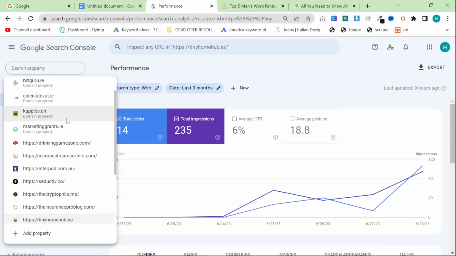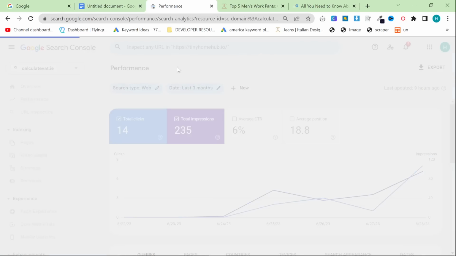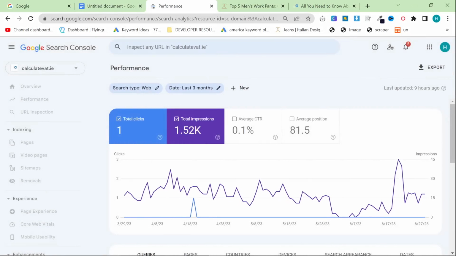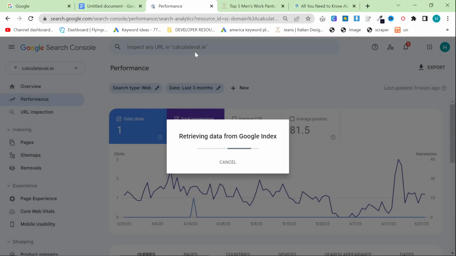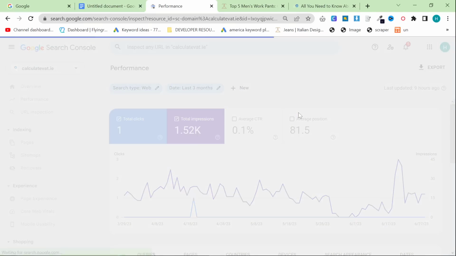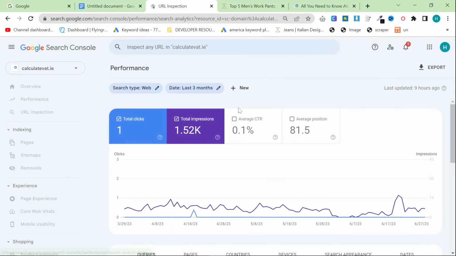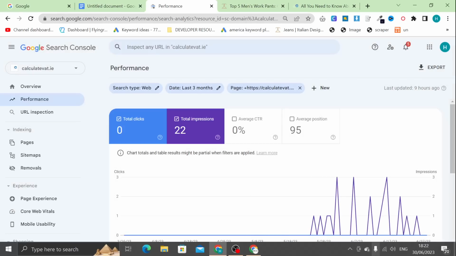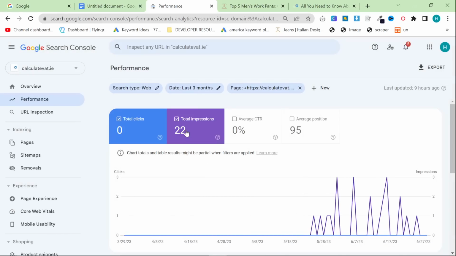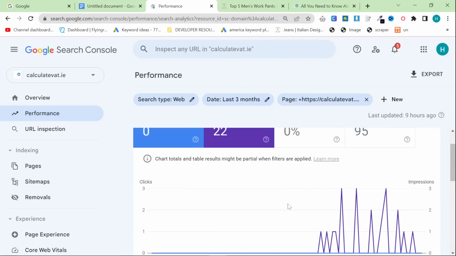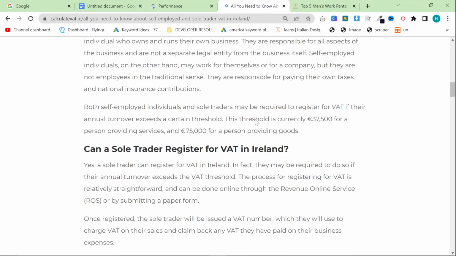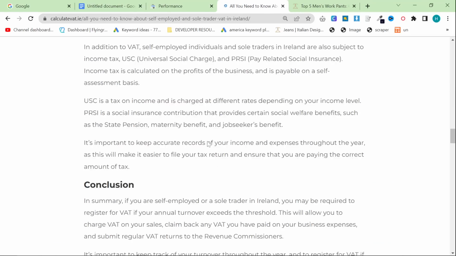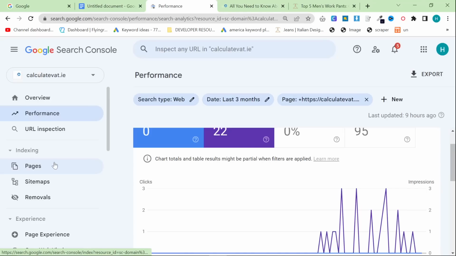So let's test that out. Let's go to this website right here, and first of all, we'll see if this page is indexed. But even if it is indexed, let's see if it's getting any traffic, because obviously there's a big difference between being indexed and getting traffic. So you can see it is actually indexed, and if I do page and do Control V, you'll see that it's had 22 impressions in 3 months. So although this website's fairly new, you can just tell that Google does not think well of this particular website, and the reason is the exact reason that I showed you just now.